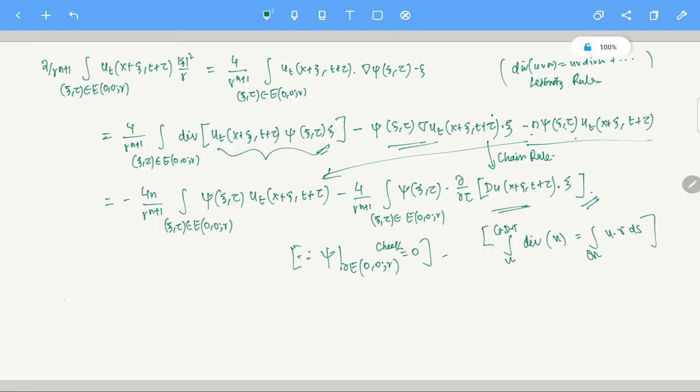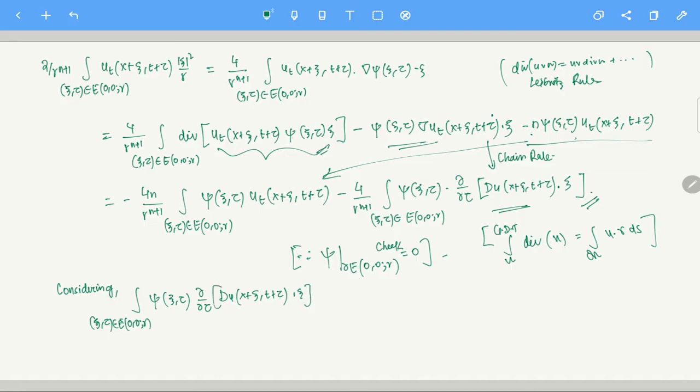Considering this expression, integral over xi eta in E 0 0 r, phi of xi eta times del tau of du at the point x plus xi t plus tau dot xi.